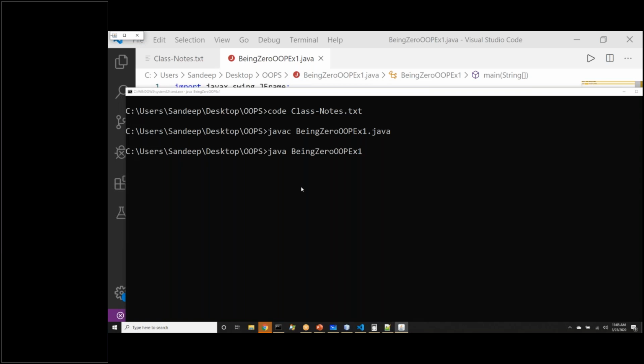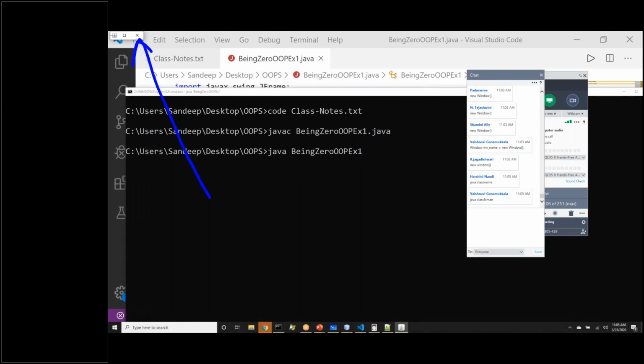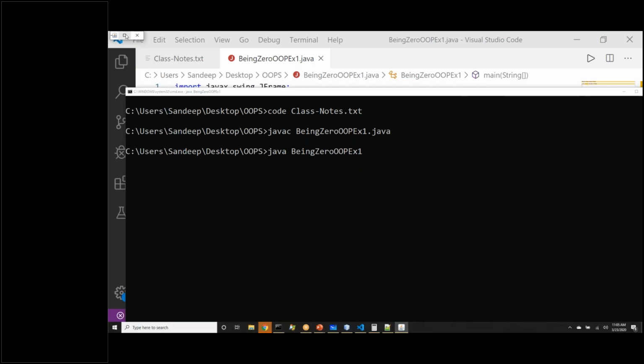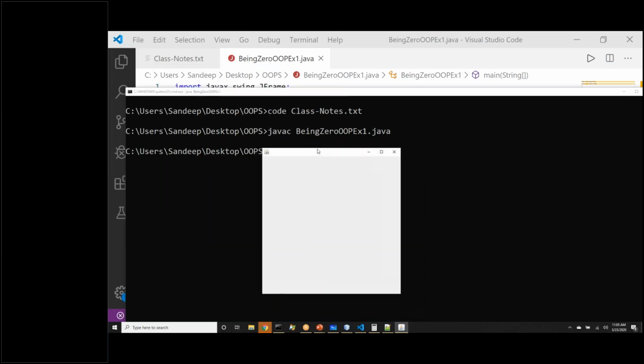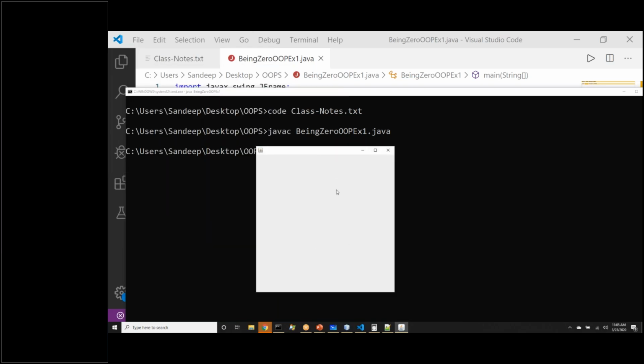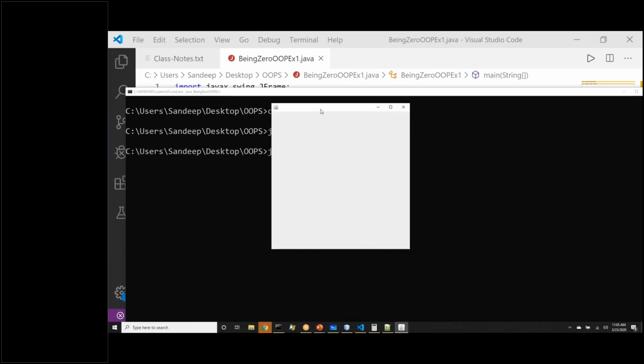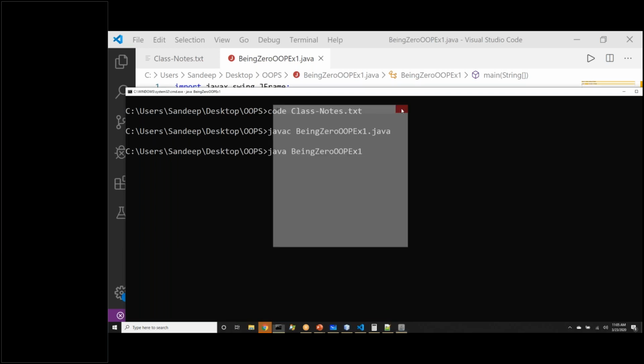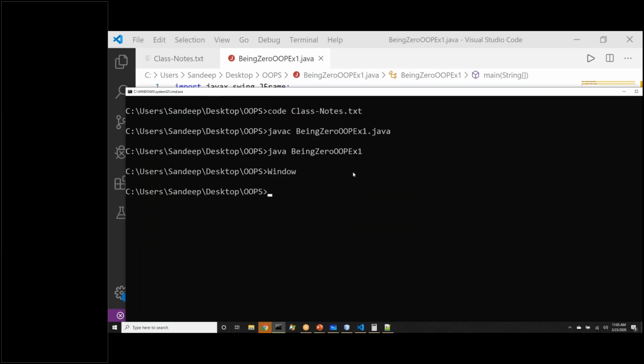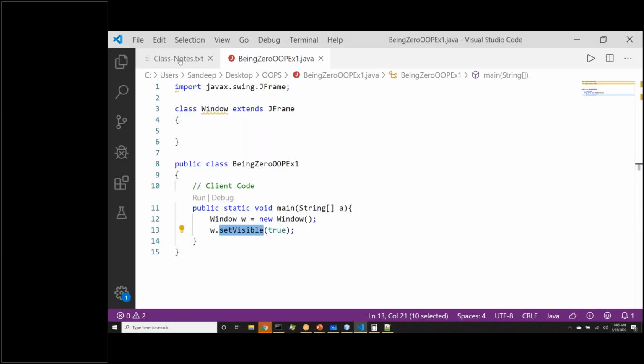Hit enter. And when I hit enter, if you have noticed in the corner, there is a small window that has appeared. And this is actually the window from our program. I'll show you what that is. If I increase the size of this, so this is our window. Without writing much code, we have just created a window, right? Now, since we are using a built-in window class, let me close this. Let me stop the program.